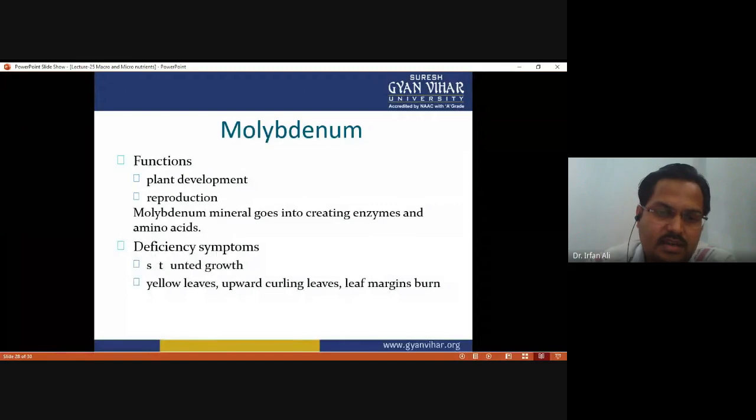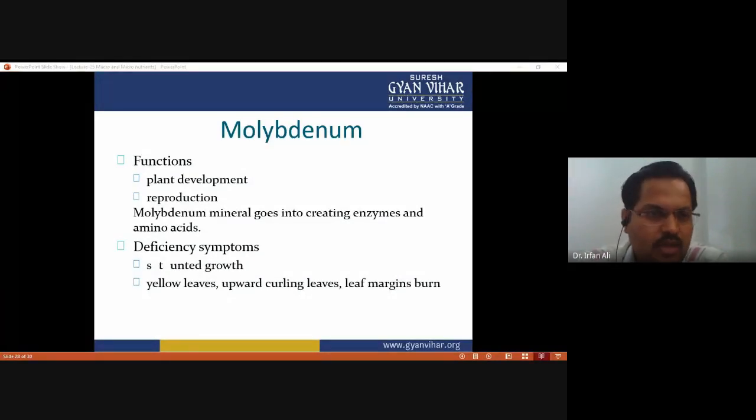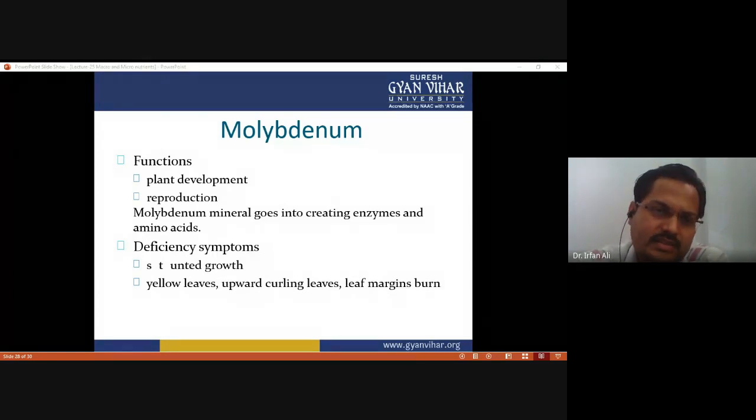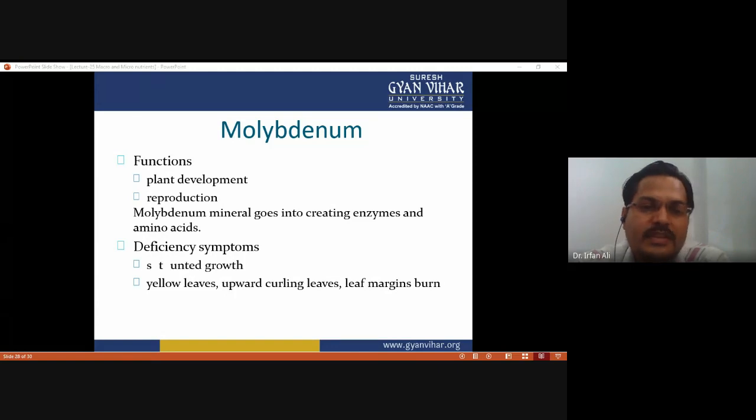And the next is molybdenum. Molybdenum is required for normal plant development, and it also helps in reproduction. Molybdenum mineral goes into creating enzymes as well as amino acids. There are some enzymes that require the presence of molybdenum, and the biosynthesis of some amino acids, or you can say non-essential amino acids, requires molybdenum.